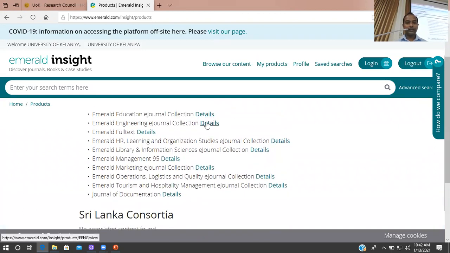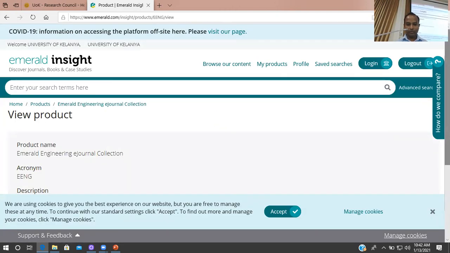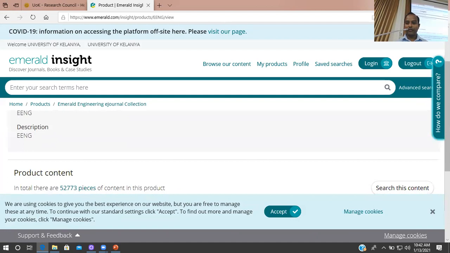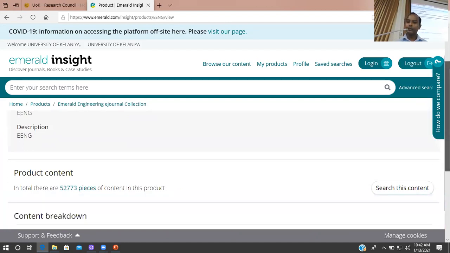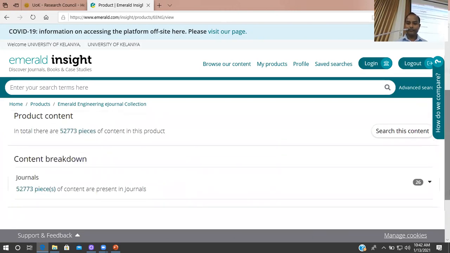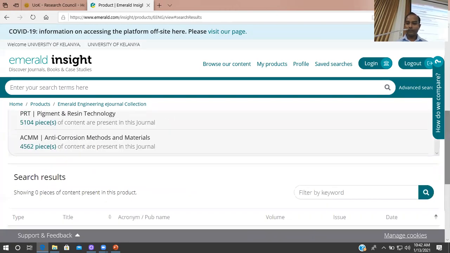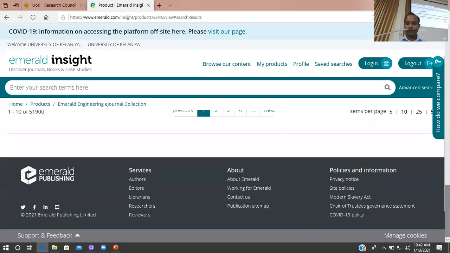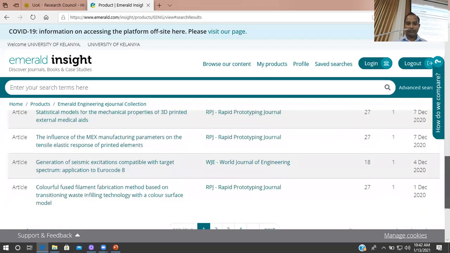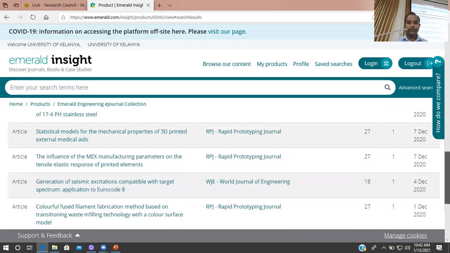So if I select this particular database, I could see we have access to some of the science and technology journals. Like this.